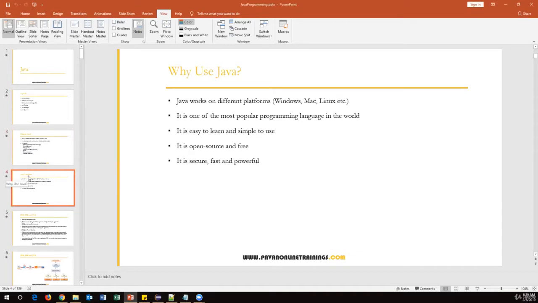Now let us see why we use Java. Basically, what is the importance of Java? When you compare with other programming languages, Java can be installed on multiple operating systems, and we can work with Java. It supports Windows, Mac, Linux, Unix, and all other operating systems. Okay, that's a major reason. We can also learn it very simply, it is open source, and it is secure, faster, and powerful. So these are the basic features of Java. Because of that, we are going to learn Java.